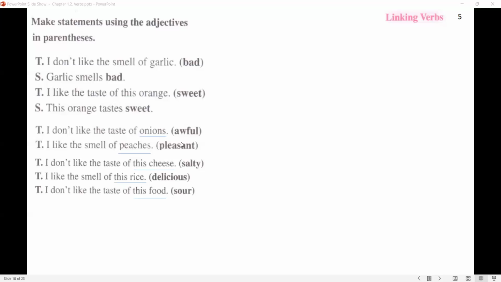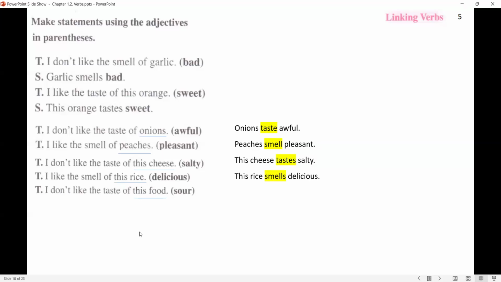Assuming you're ready, here goes the first answer. I don't like the taste of onions. Onions taste awful. I like the smell of peaches. Peaches smell pleasant. I don't like the taste of this cheese. This cheese tastes salty. I like the smell of this rice. This rice smells delicious. I don't like the taste of this food. This food tastes sour.